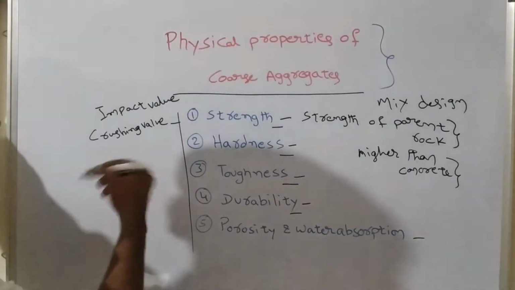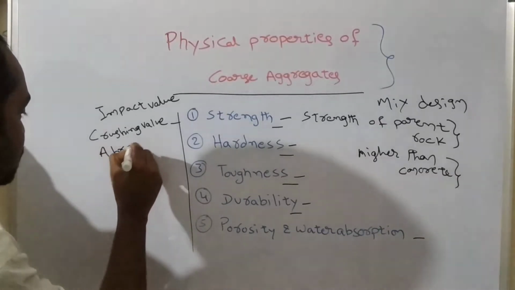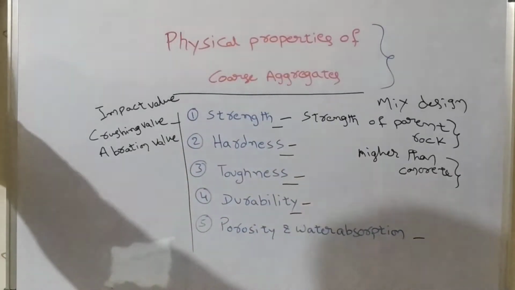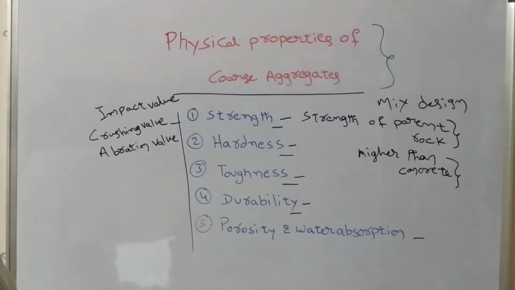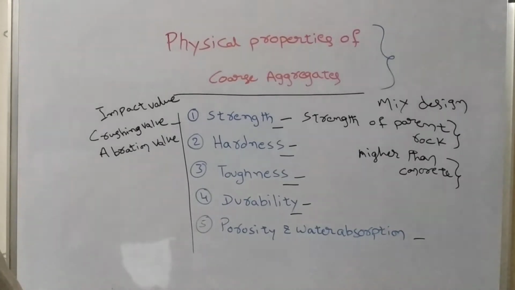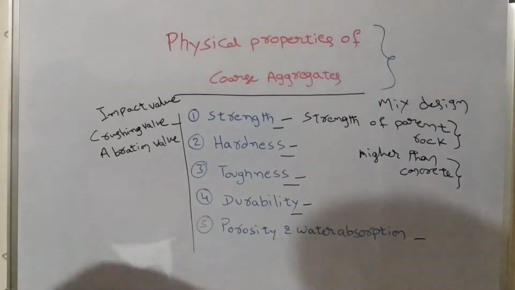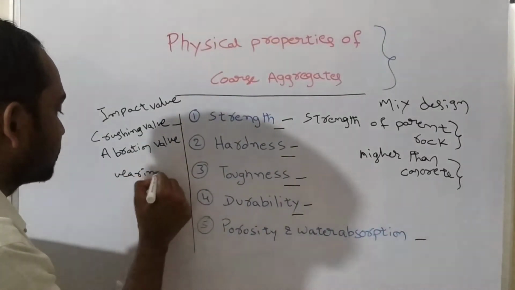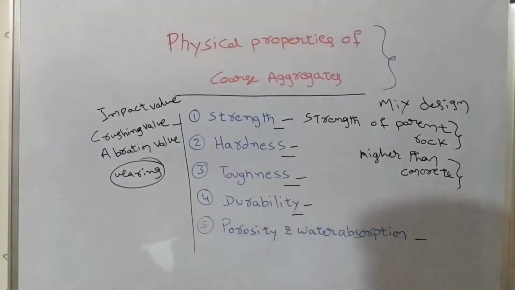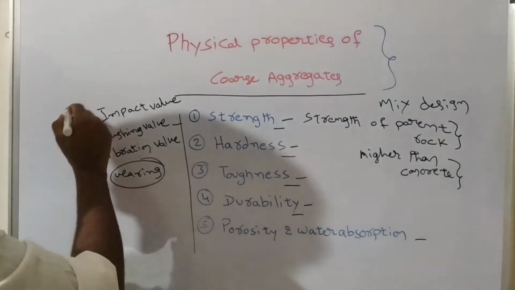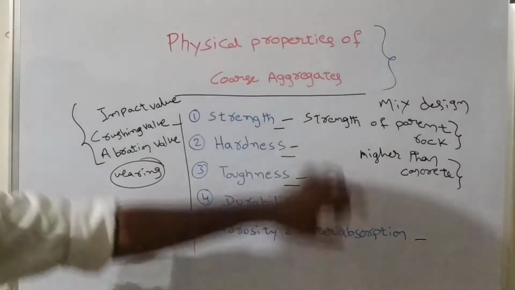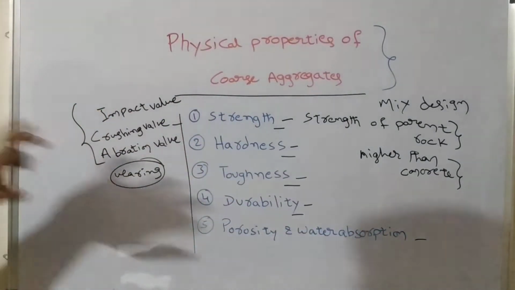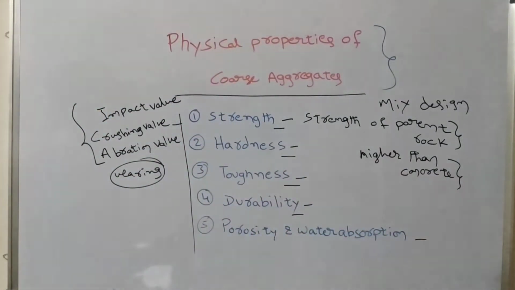And the next one is its abrasion value. Abrasion value is the resistance of aggregate against loads which can cause wearing on the surface of aggregates. Understand? So the resistance against such loads will be called its abrasion value. Okay, now the strength of aggregate will be measured by using these three terms: impact value, crushing value, and abrasion value. Understand? And next is the hardness.